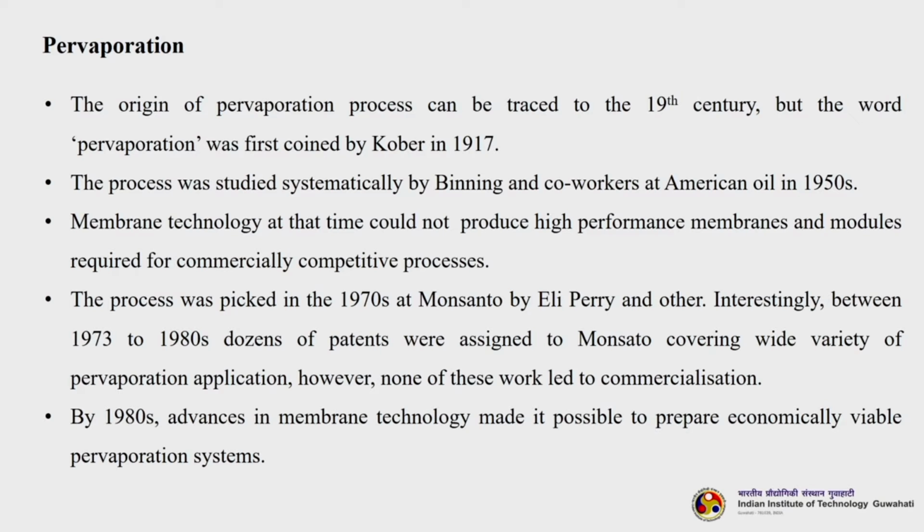Membrane technology at that time could not produce high performance membranes and modules required for commercially competitive processes. The process was picked up in the 1970s by Monsanto, by Eli Perry and others. Interestingly, between 1973 to the 80s, dozens of patents were assigned to Monsanto covering a wide variety of pervaporation applications. However, none of this work led to commercialization. By the 1980s, advances in membrane technology made it possible to prepare economically viable pervaporation systems.